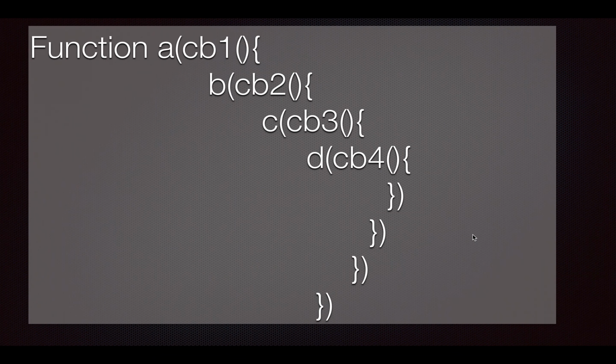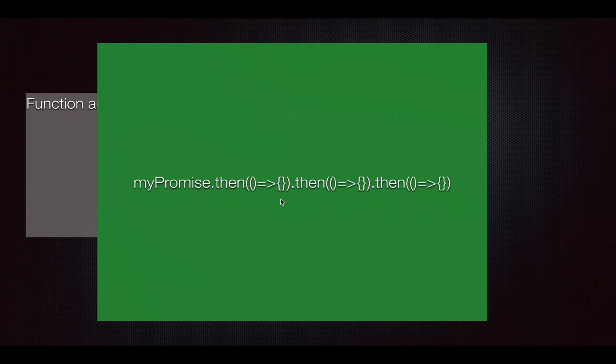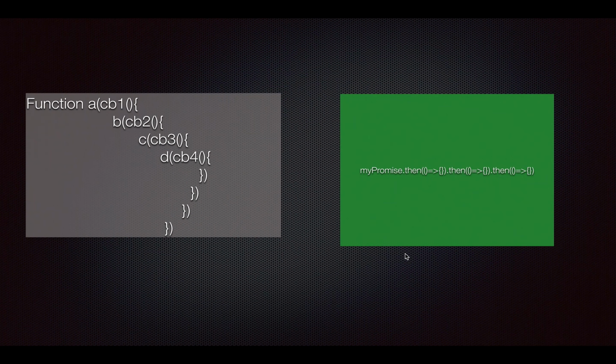As you can see here, we have 4 callback functions. Each one will be called after the previous one gets completed. We are well aware that when we use multiple nested callbacks, the code becomes difficult to debug. So we can solve the same scenario using promises in a simpler manner. Let's see how. Instead of multiple nested callback functions, in a promise we can use multiple then functions, each called on the previous then function. When one then function gets completed, it will implicitly call the next then function. There is no need for an explicit call. As you can see, promises are easy to write, they improve code readability and are easy to debug.